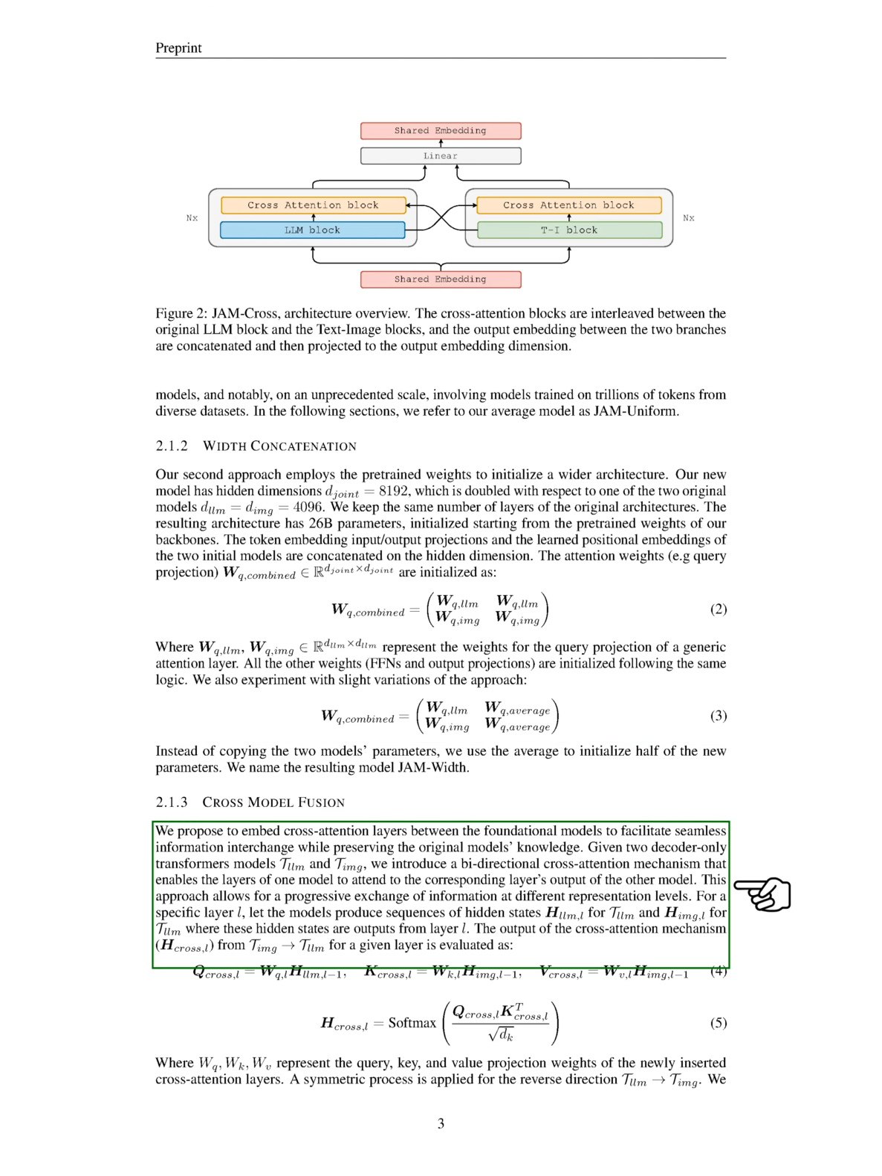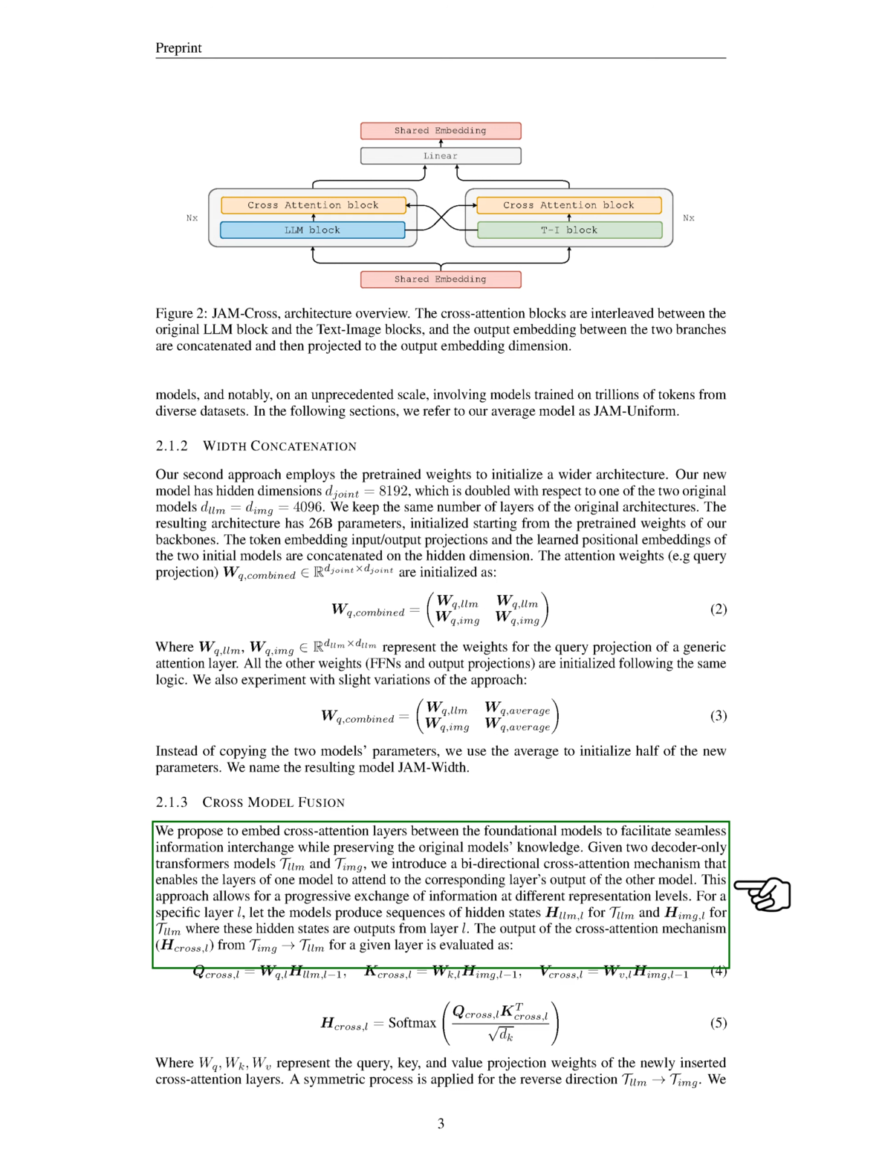We suggest incorporating cross-attention layers between the base models to enable smooth information exchange while maintaining the knowledge of the original models. We're working with two decoder-only transformer models, which we'll call T_LLM and T_IMG. We've introduced a two-way cross-attention mechanism that allows the layers of one model to pay attention to the output of the corresponding layer in the other model. This method promotes a gradual exchange of information at various representation levels.